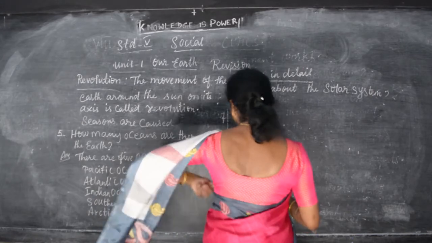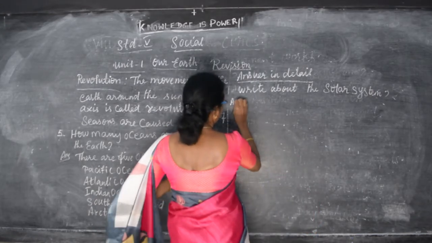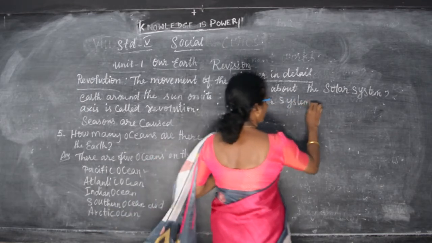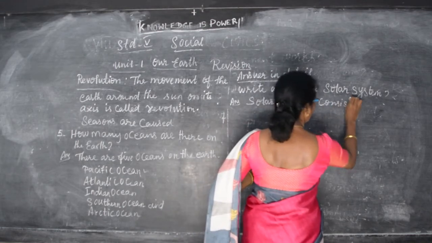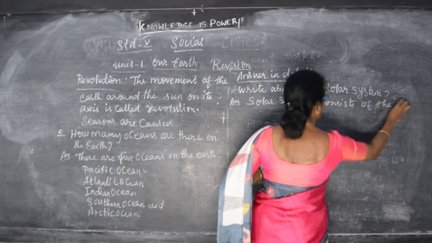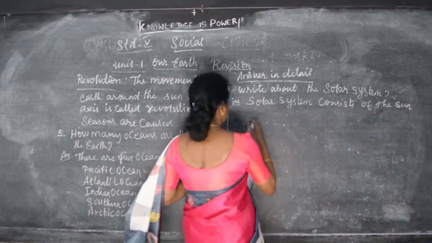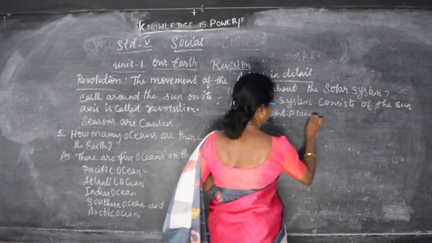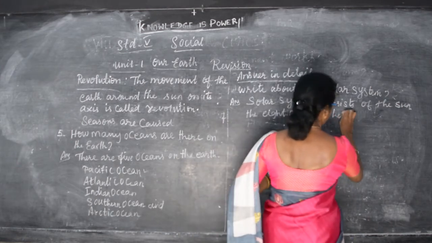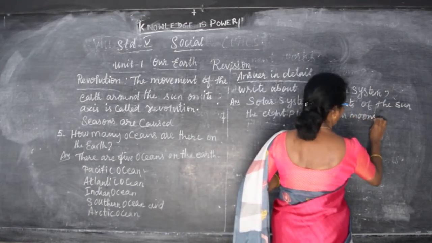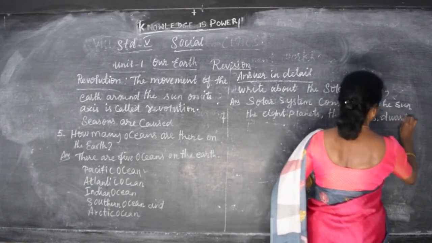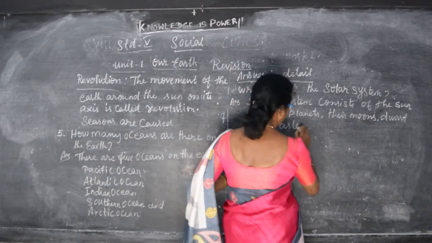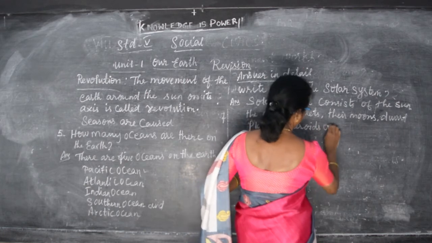The same answer that I have already given: the solar system consists of the sun, the 8 planets, their moons, dwarf planets, asteroids and comets.